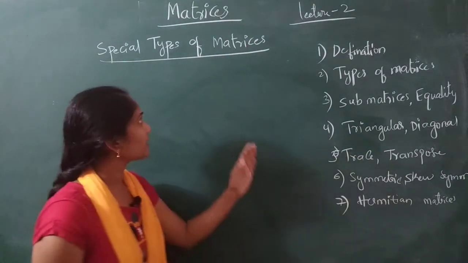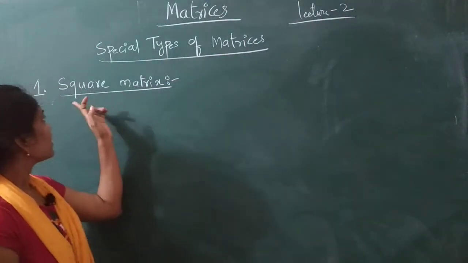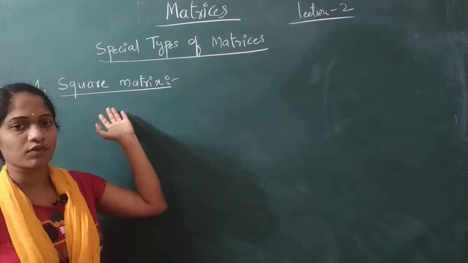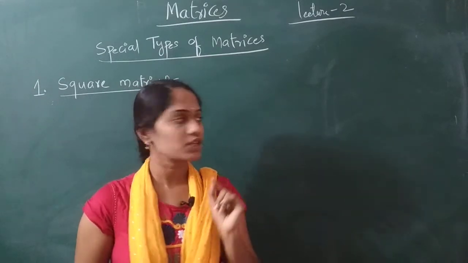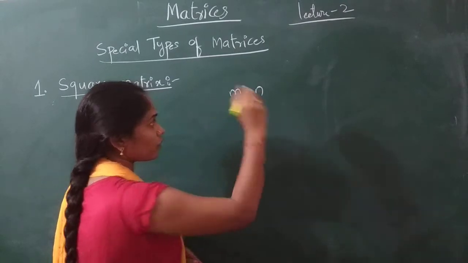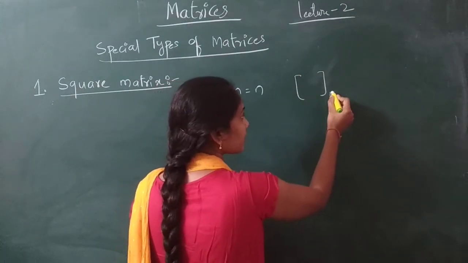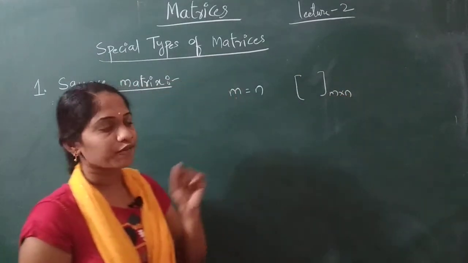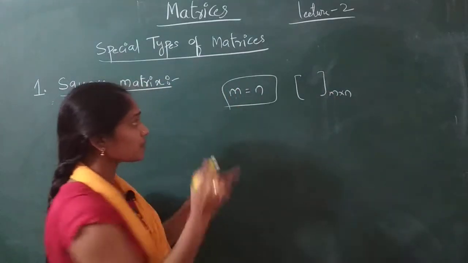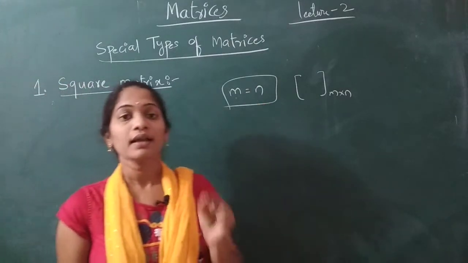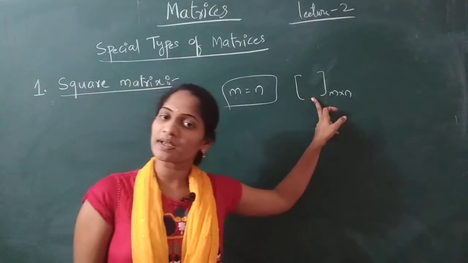So now let's start our topic, special types of matrices. The first is the square matrix. Now coming to the definition: an M cross N matrix for which M equals N. What I am telling here is, you have a matrix of the type M cross N, and if M equals N, what is the meaning of M equals N? It is nothing but the number of rows equals the number of columns. Then we say that this matrix is a square matrix.